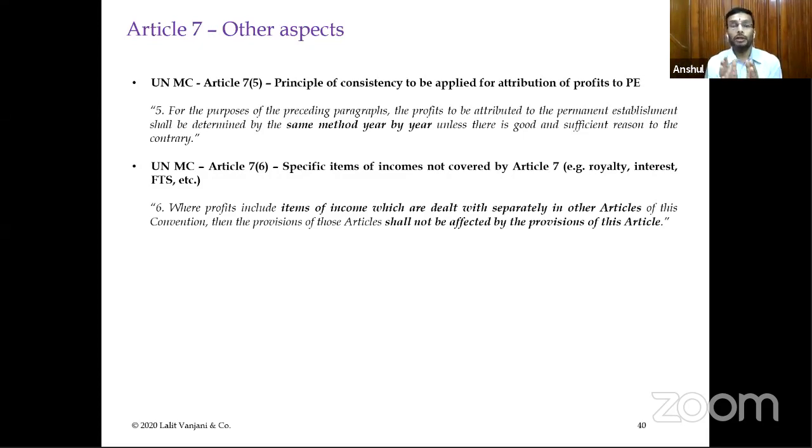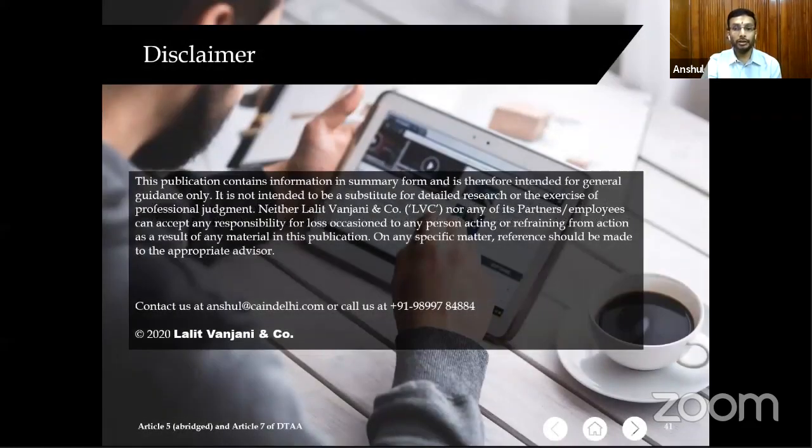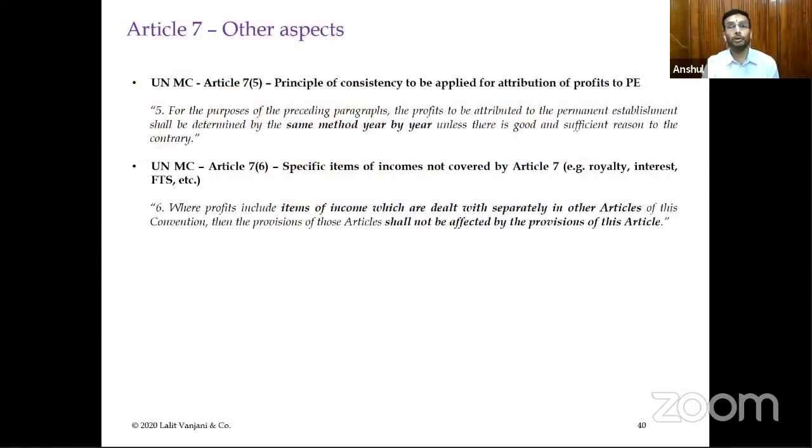So therefore, Article 7 is to cater to the generic business profits other than those specifically mentioned or dealt with in specific articles of the DTAA. So this is it from my side today, and I will be happy to answer your queries if you have some. I think today we have concluded right on time.